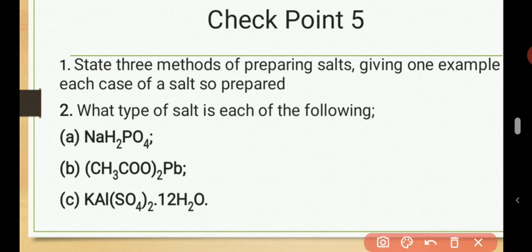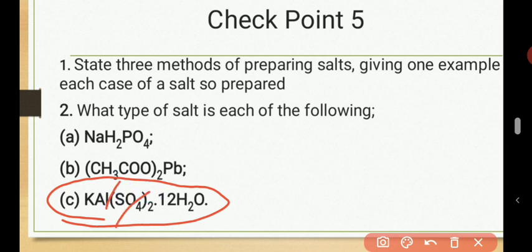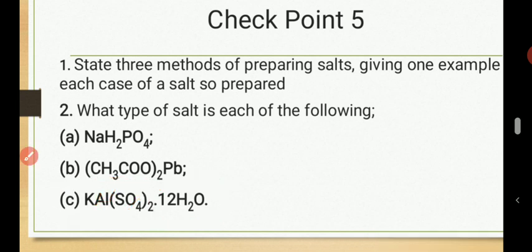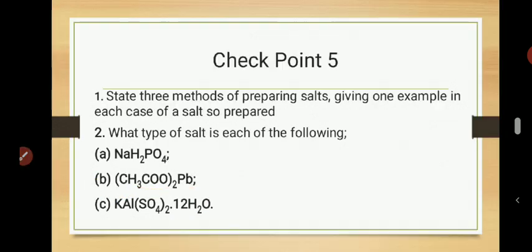Now see this salt C. You remember when you have a sulfate ion, an aluminum ion, and a potassium ion. Remember what type of salt that is? The salt that produces 3 different types of ions in solution. And see, it has water of crystallization. I don't need to tell you the answer, but we call this type of salt alums. But what type of salt are alums?